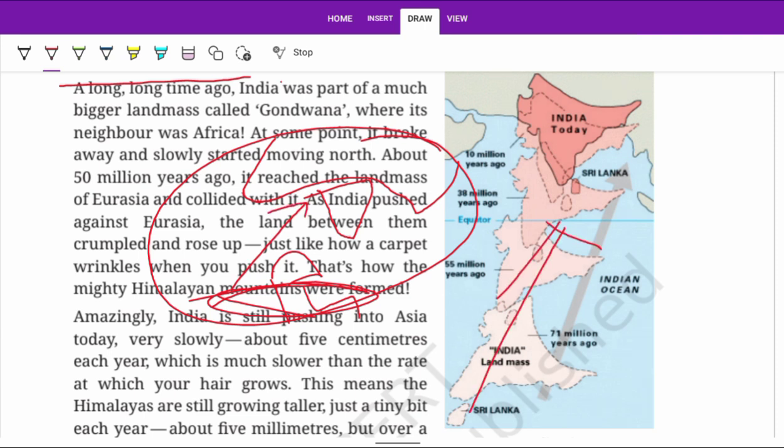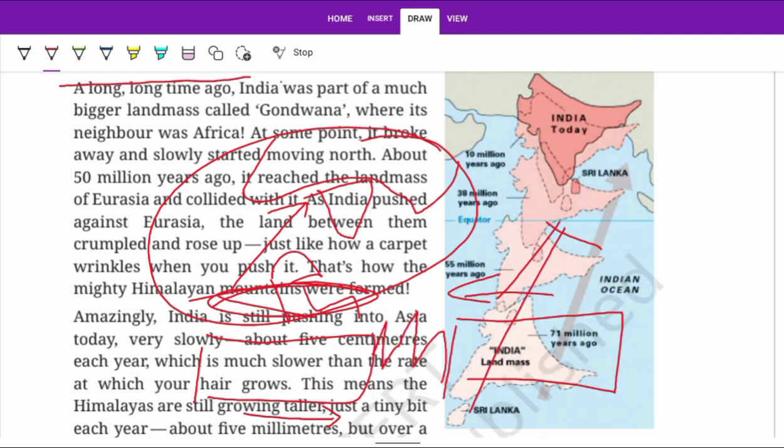Due to that collision, the Himalaya formed. The Himalaya is a folded mountain because when two plates collide with each other, they form this shape and make a folded mountain.